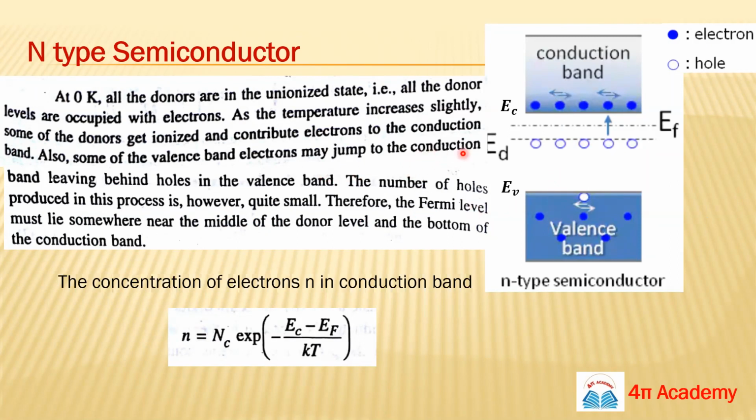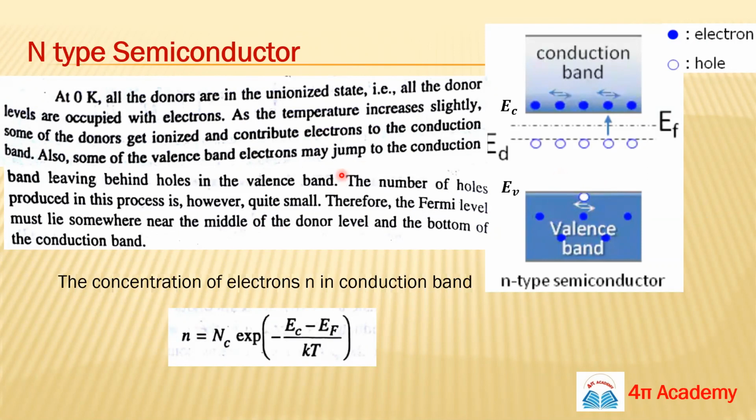Due to some energy, some extra electrons from the valence band will also jump to the conduction band, and once an electron leaves, it leaves behind a deficiency of electron, which is nothing but a hole. So we are creating holes in the valence band.